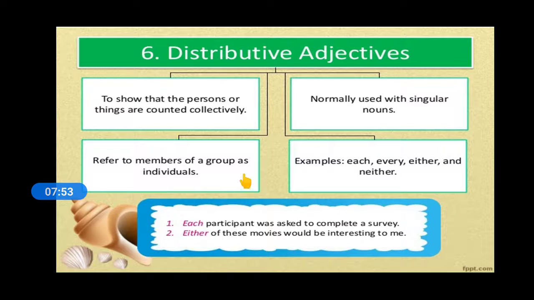Each participant: we don't go and count each participant. It describes all of them. If we say each student has to fill up the form, it applies to each and everyone, not to a particular one. So this is distributive adjective.